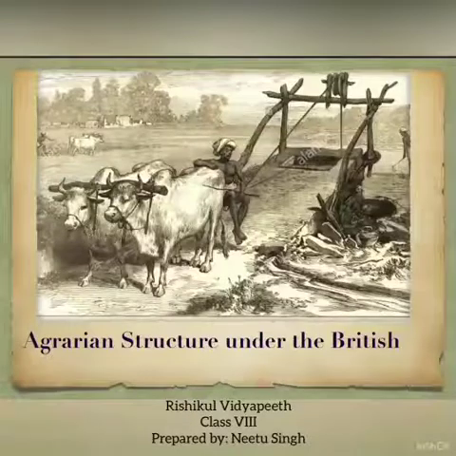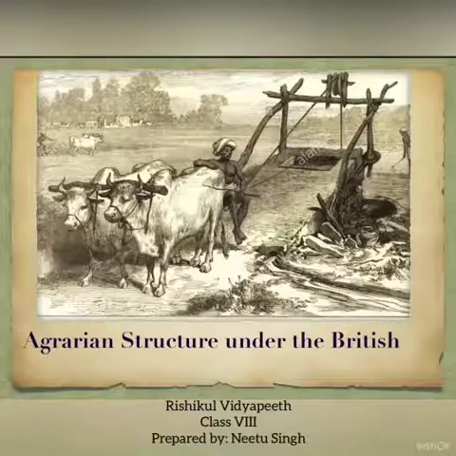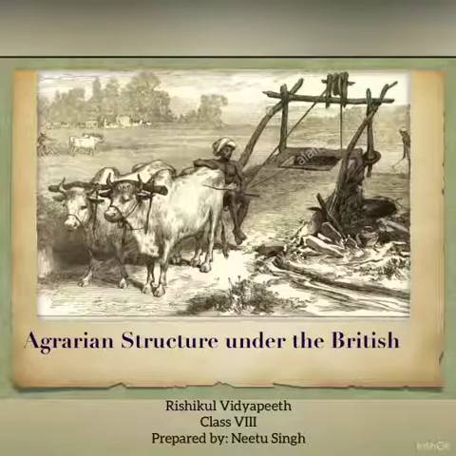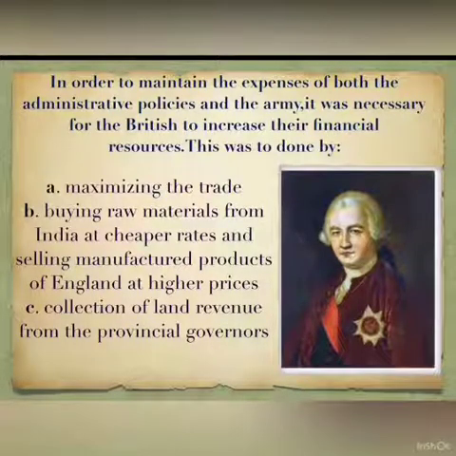Hello children, today we shall study chapter 3 of history, which is about agrarian structure under the British. To control the newly acquired territories, the British developed a sound system of administration and raised a strong army.